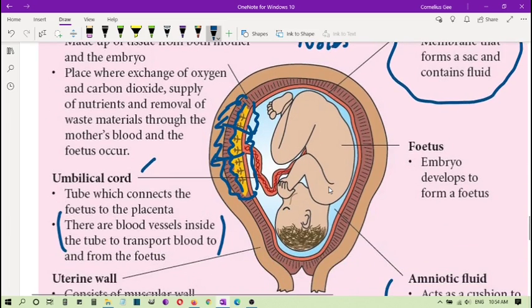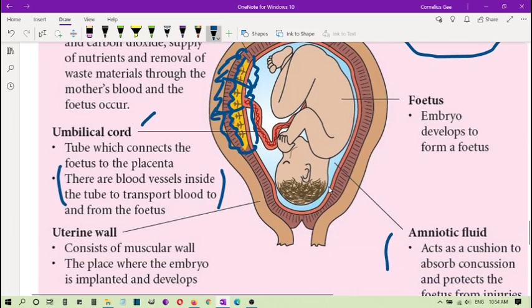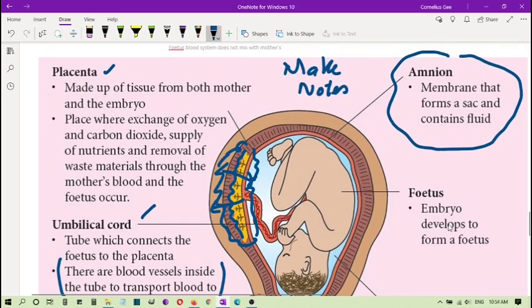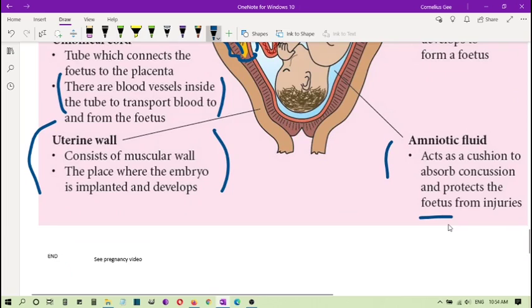And of course, finally, the one that helps to give birth, to deliver the baby, is the uterus wall. It consists of a vascular wall, the place where the embryo is implanted and developed. Alright, so this is basically the structure and the function of the structures inside the uterus. With this, we end this section here, and the teacher will show you a short video explaining how pregnancy happens.